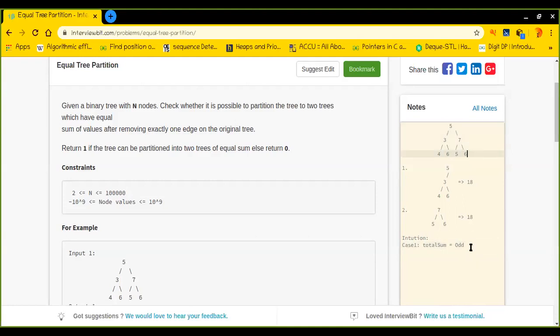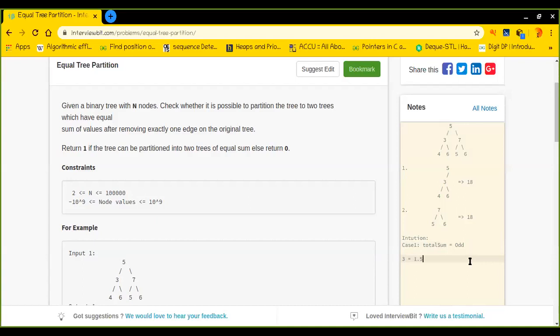Why am I sure about this? Because let's say there is a value 3. Can you divide this 3 into two equal halves? I'm not talking about decimal form, I'm talking about whole numbers, complete integers. We cannot do it.